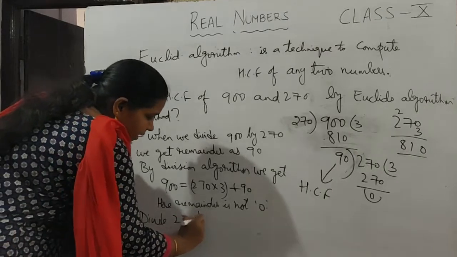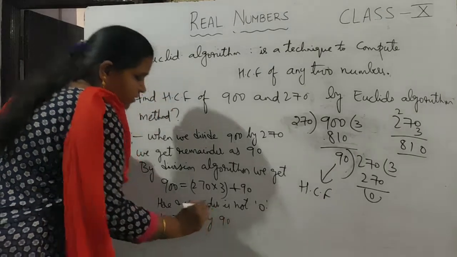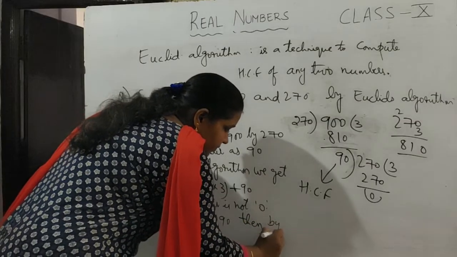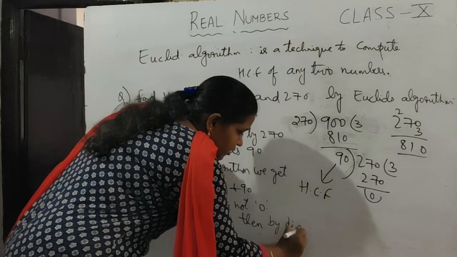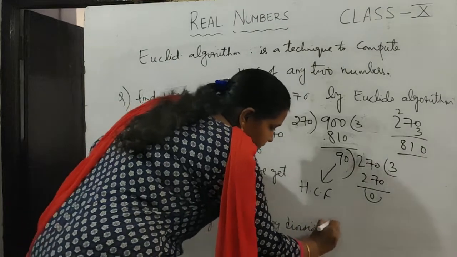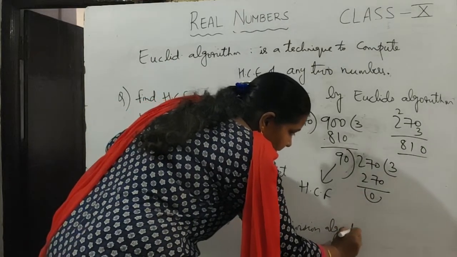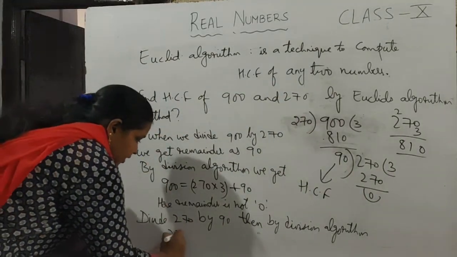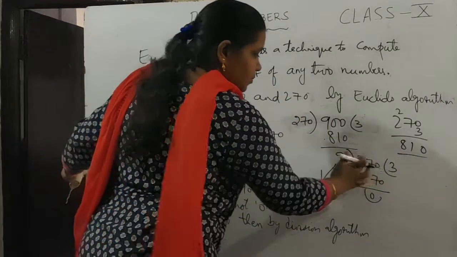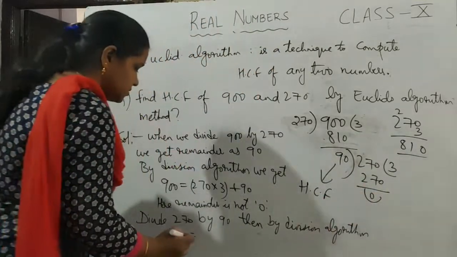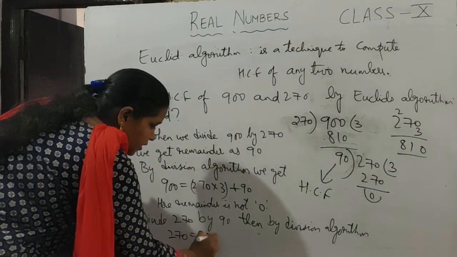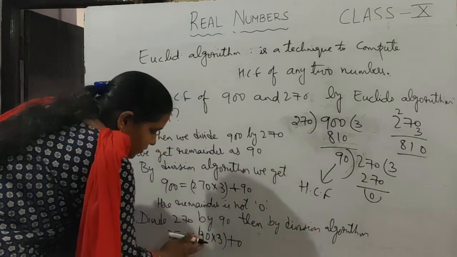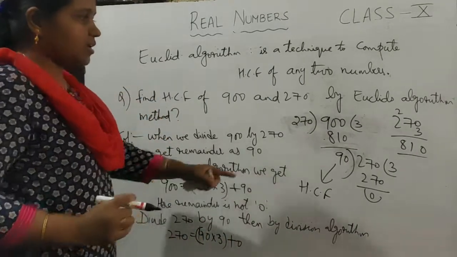Then by the division algorithm, we can write 270 as 90 into 3 plus 0.